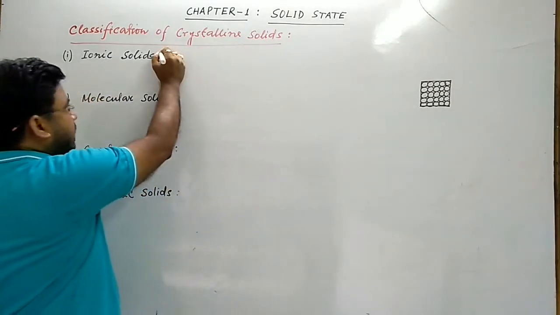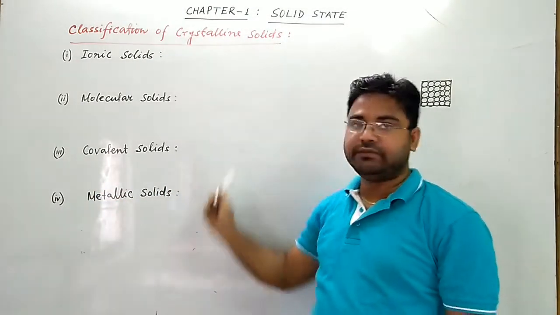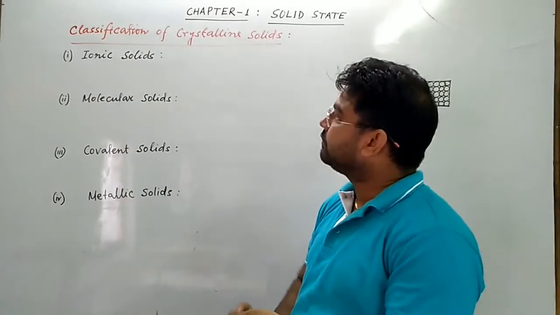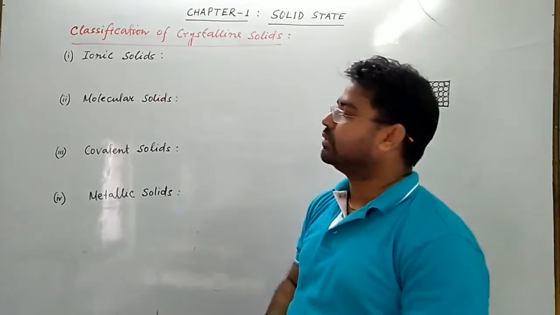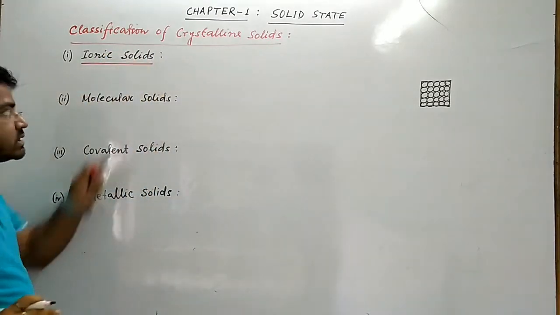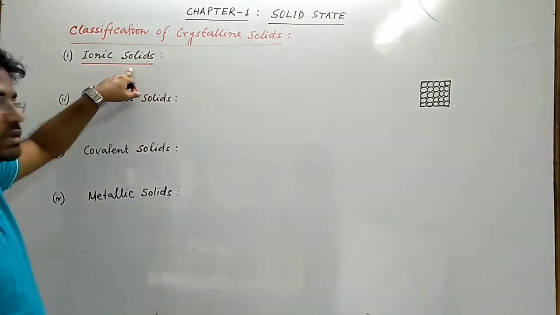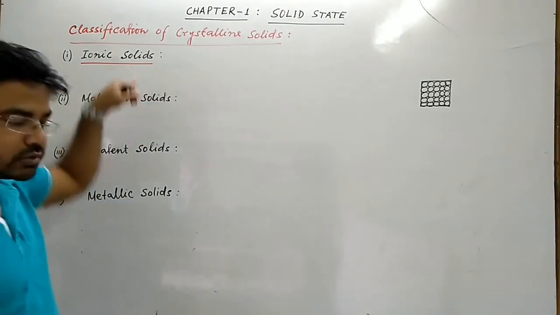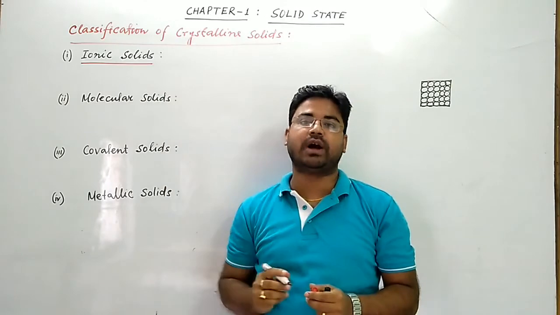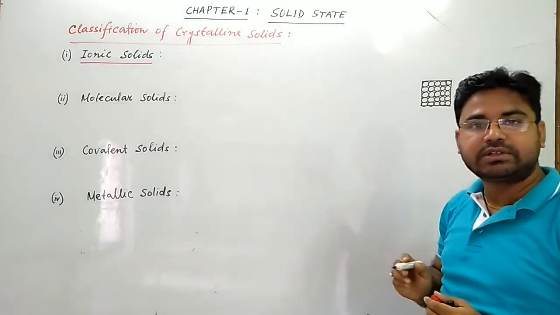So there are 4 types of crystalline solids depending upon the nature of binding forces amongst the constituent particles. So now, one by one. At first, what is ionic solid, or what do you mean by ionic solid? In this type of crystalline solids, the constituent particles are positive and negatively charged ions.